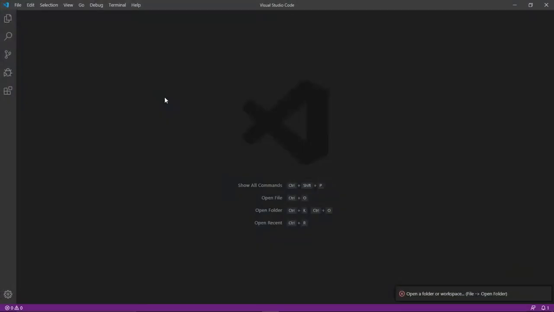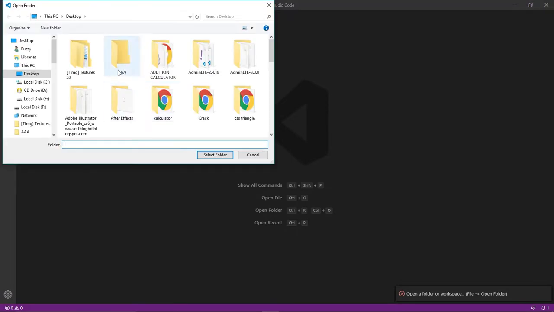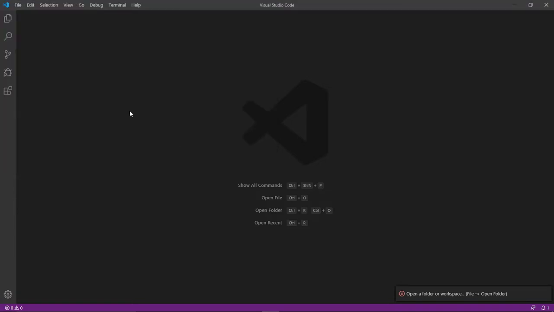Okay, so now that we've learned what JavaScript is and why we should consider learning it, let's head over to our code editor and see how we can start writing some JavaScript code. The code editor of my choice is going to be VS Code, which is a very amazing code editor. I've gone ahead and created a folder on my desktop with the name of AAA, which I'm going to open in my code editor. So I'll go to File, Open Folder, and I'm going to select this folder here, AAA. Then we select this button here.